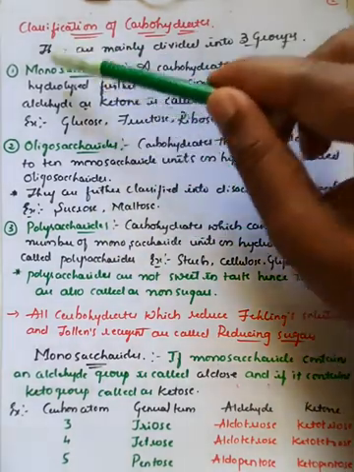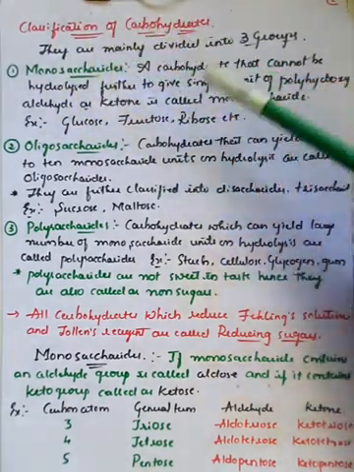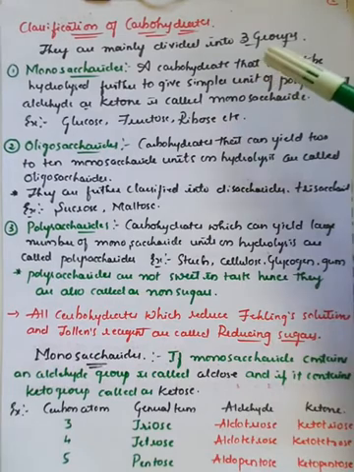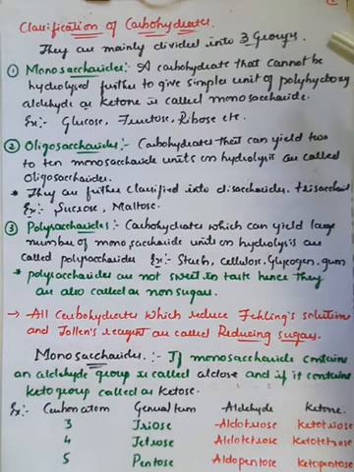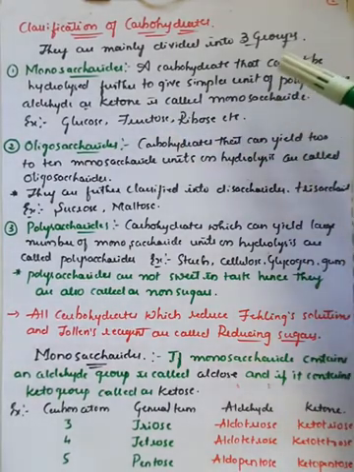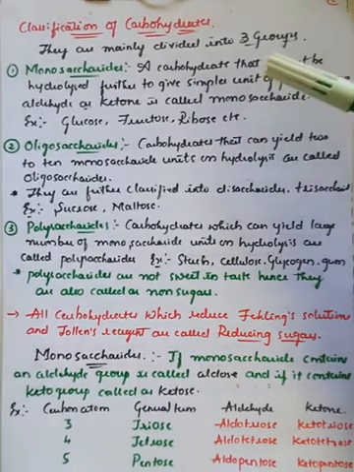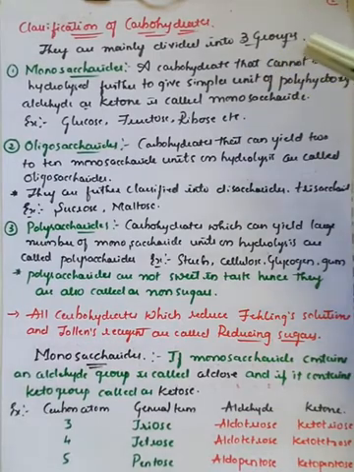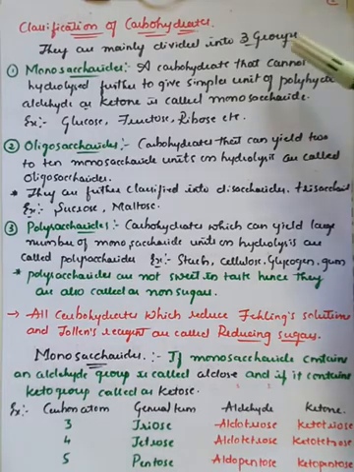If you divide the word monosaccharide, you get two words: mono and saccharide. A carbohydrate that cannot be hydrolyzed further, which means it cannot be divided to give a simpler unit of polyhydroxyaldehydes and ketones, is called a monosaccharide. It is the simplest unit of carbohydrate. Even if you add water, there will be no further splitting of those molecules, and they will not give any aldehydic or ketonic group. So these are called monosaccharides.